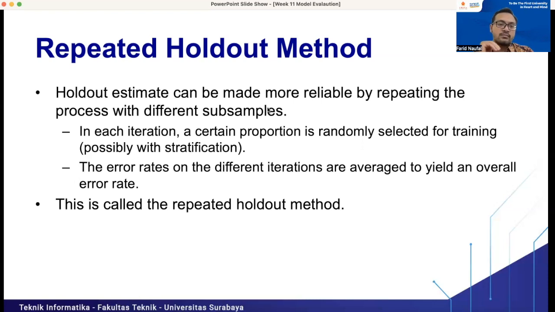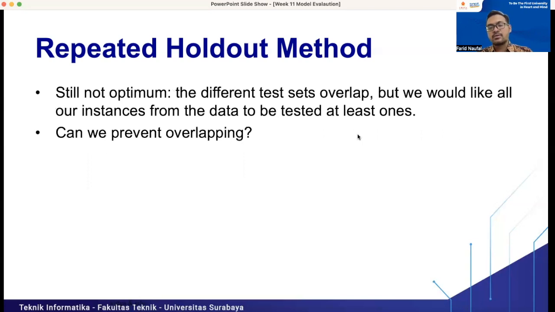Then after we get the performance for each iteration, we can just find the mean or average values for accuracy, precision, recall, and F-scores, right? Yes, we will use the repeated holdout method for assessing our classifier model.